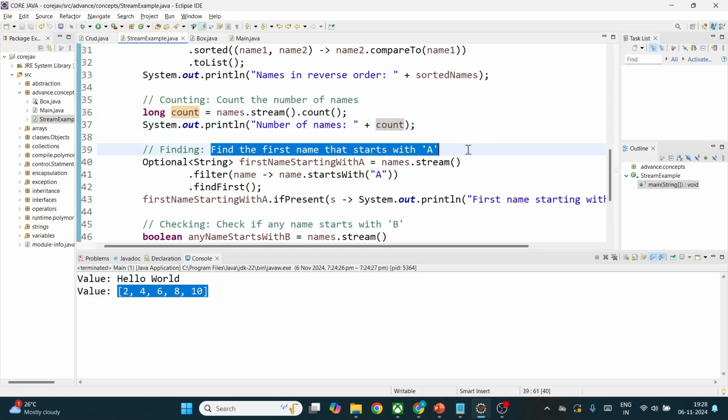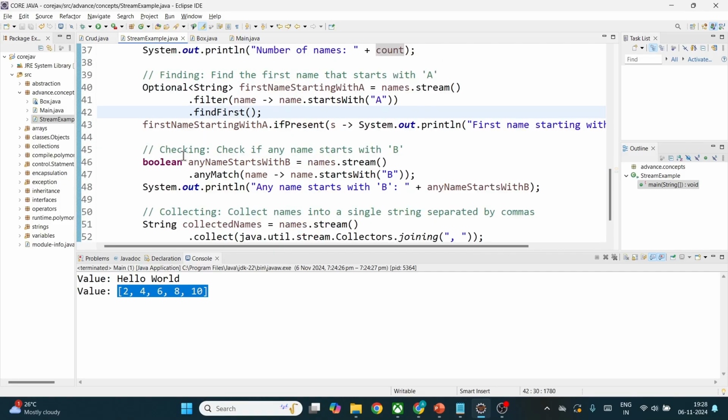And we can also find the first name which starts with A. So these are certain functionality examples here. If a name starts with A, that can also be filtered. That's a simple example. And we can also match a particular letter or character. That's this case. You can go to the same example, guys. Just the functionality, or whatever you say, the operation, differs here.